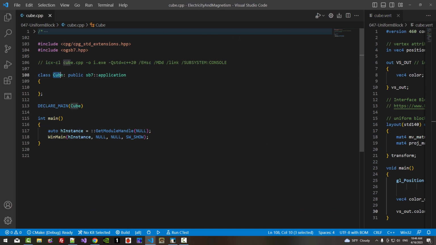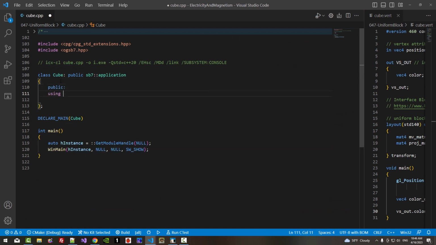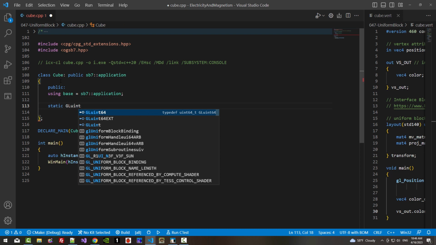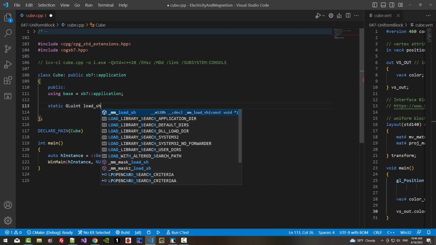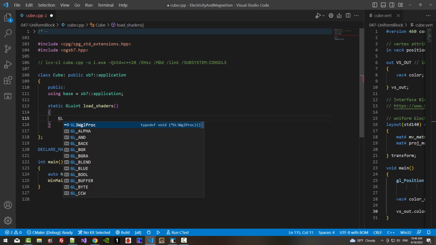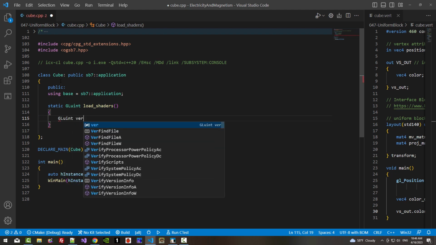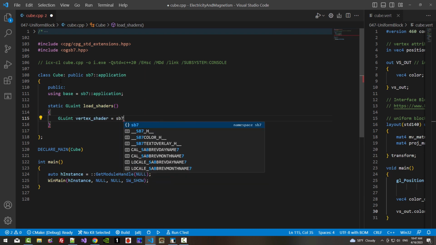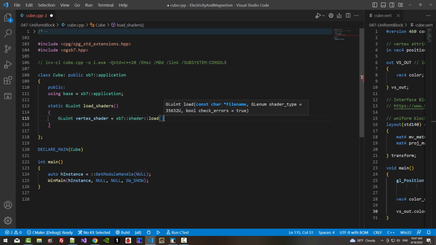In the class cube public using base. This is our base class. Static GLuint load shaders. GLuint vertex shader, sb7 shader load.